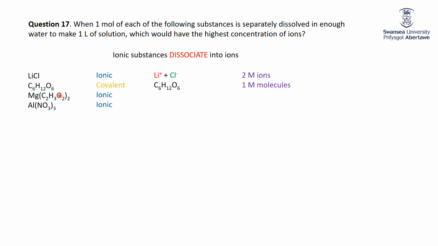MgC2H, the magnesium acetate, this is a funny way to write acetate, so that gives us 3 ions, so it's 3 molar concentration of ions, but aluminium nitrate splits up into aluminium and 3 nitrates, so that gives us 4 moles of ions.